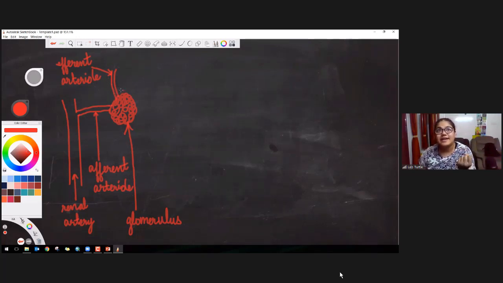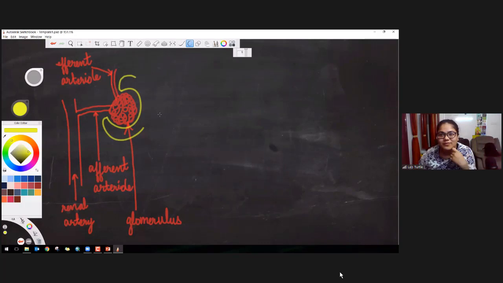Remaining part is filtered by these capillaries. And now blood enters into a capsule-like structure. See, it is like this. Around the glomerulus, there is a capsule-like structure which is known as Bowman's capsule.